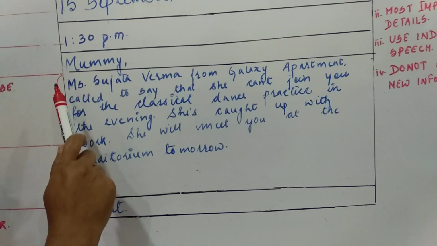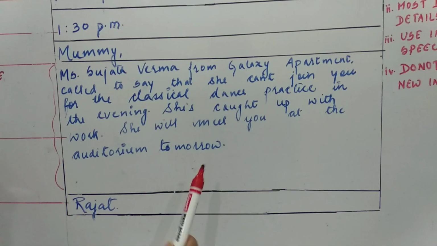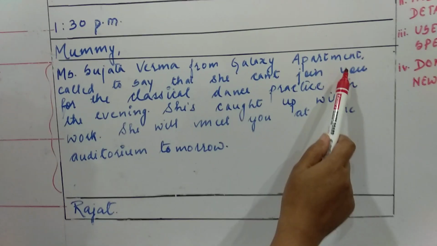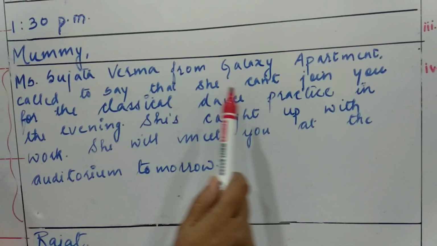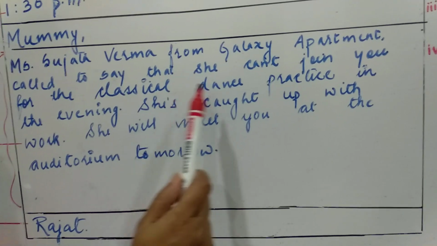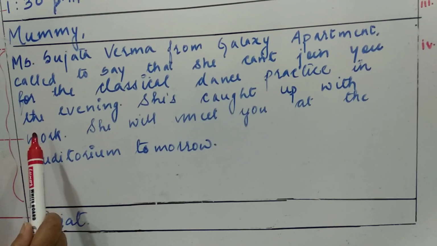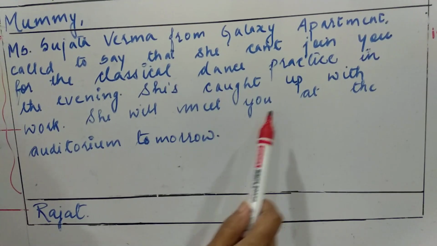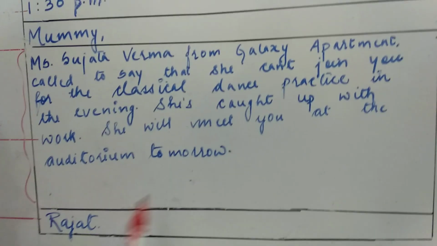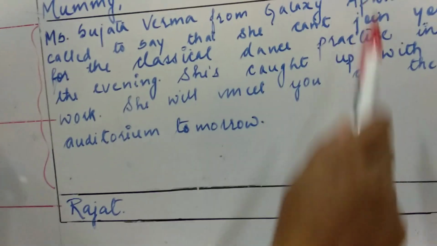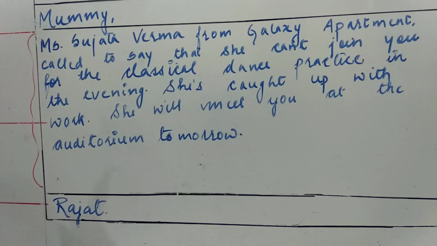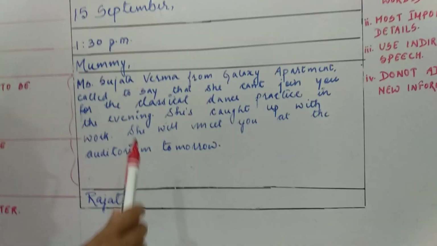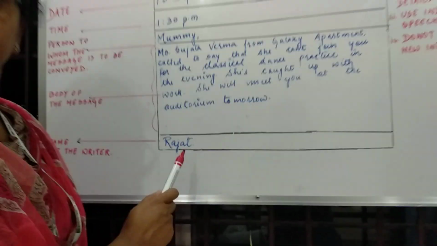He wrote, Mummy, as he is addressing his own mother. And what is the content? He wrote that Miss Sujata Verma from Galaxy Apartment called to say that she can't join you for the classical dance practice in the evening. She is caught up with her work. She will meet you at the auditorium tomorrow. Rajat. And this is how Rajat concluded, giving only the briefing and the important points that Mrs. Sujata Verma wished to convey to Rajat's mother.